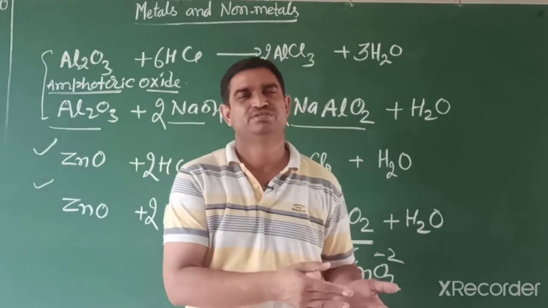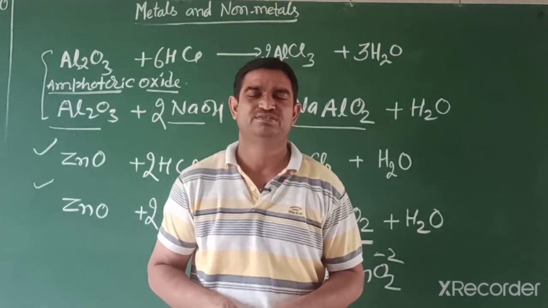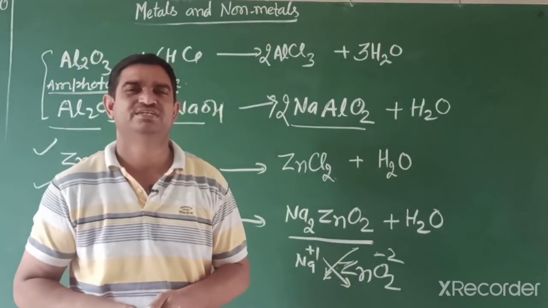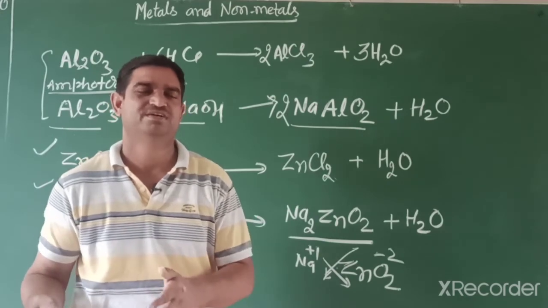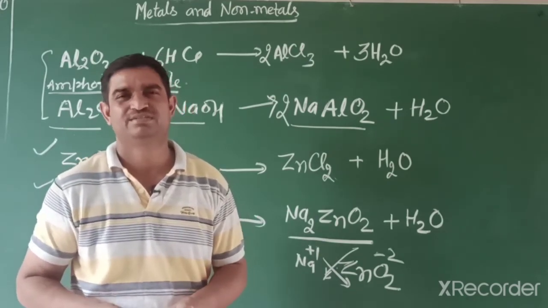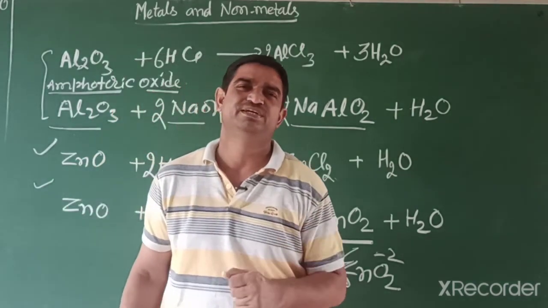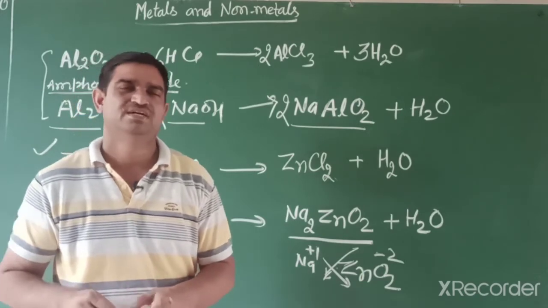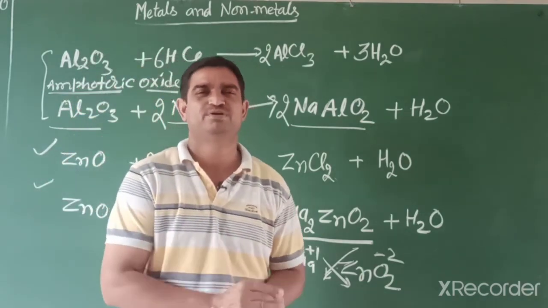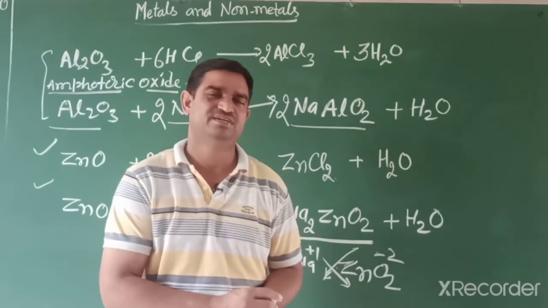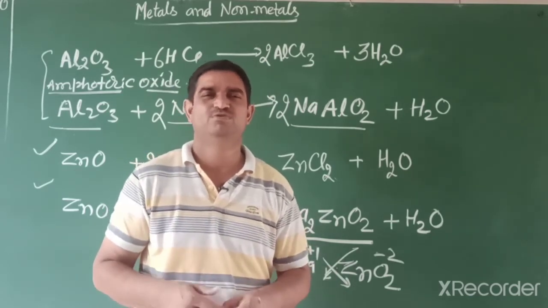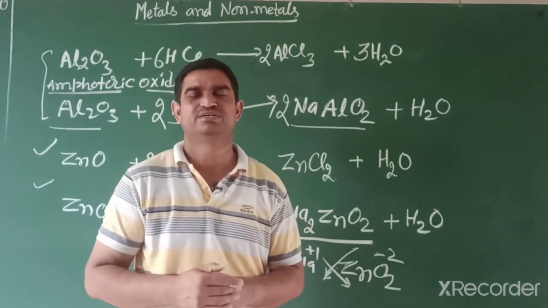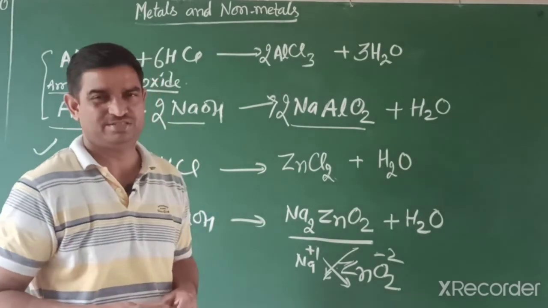Metals are almost all solid; only one is liquid at room temperature. Non-metals have a less shining surface. They do not pass heat and electricity, like plastic, sulfur, carbon, nitrogen. But there are exceptions: only graphite, a non-metal, passes current, and iodine has a shining surface. Non-metals when burnt form non-metal oxides, and they are acidic in nature. Metals when burnt in air form metal oxides, which are basic in nature. Near the zigzag line, elements are amphoteric, because they react with acid as well as base.